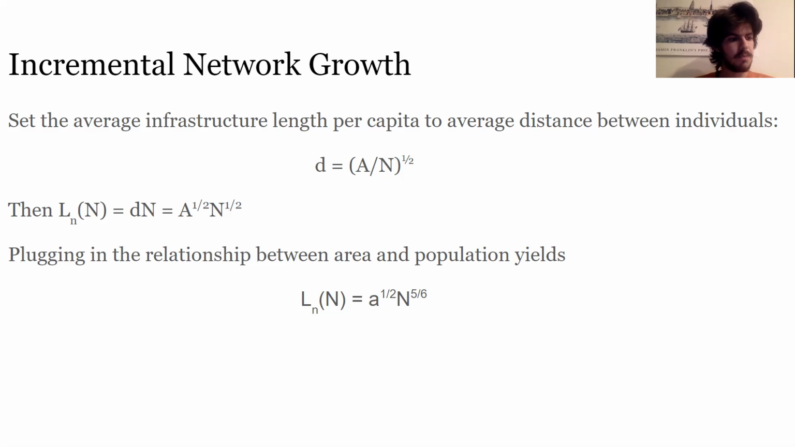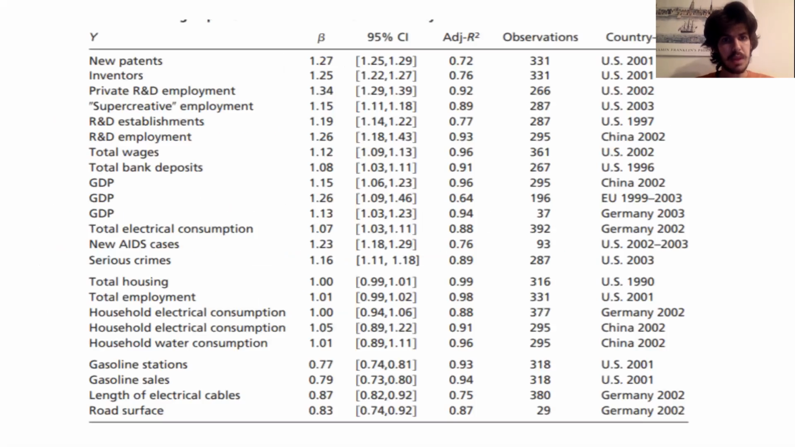And this is really, really cool, because if we just go back three slides and look at this chart, in the bottom category, we'll see that two prime examples of network length, length of electrical cables and road surface, in real life data have observed betas of 0.87 and 0.83, which are very, very close to the 5/6 we derived. So you can see that just from a few basic assumptions about how the city works, we can actually derive very good betas that fit with the real world observations.